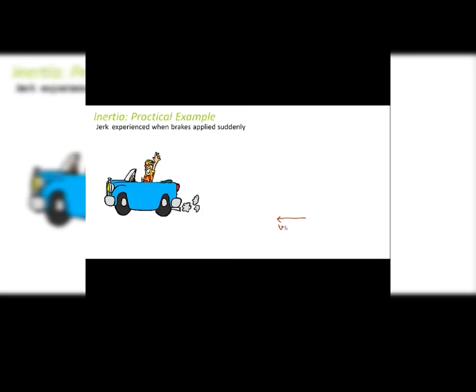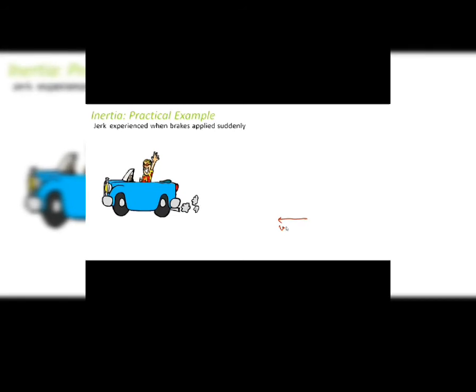So we'll take some good examples from our day-to-day life, which all of us have experienced. Have you ever experienced jerks when brakes are applied suddenly? Suppose you are sitting inside the car and suddenly the driver applies brakes. What happens? You feel a jerk. Now, why do you feel a jerk? When he applies the brakes, the car's velocity suddenly slows down, and the person sitting inside feels some jerk.